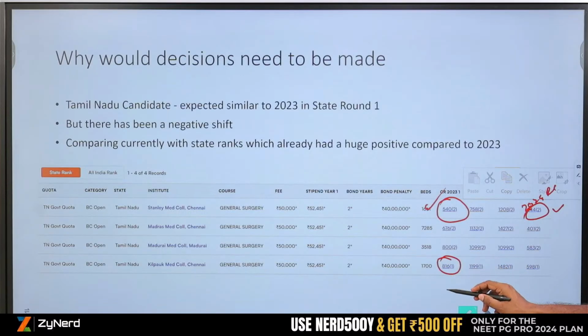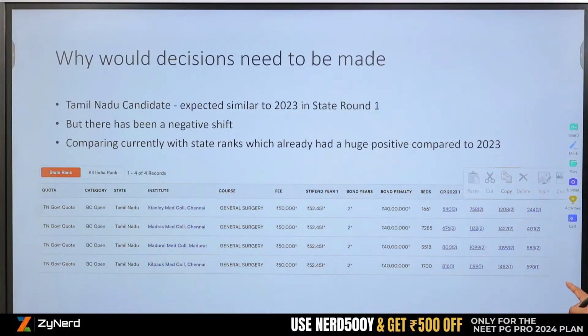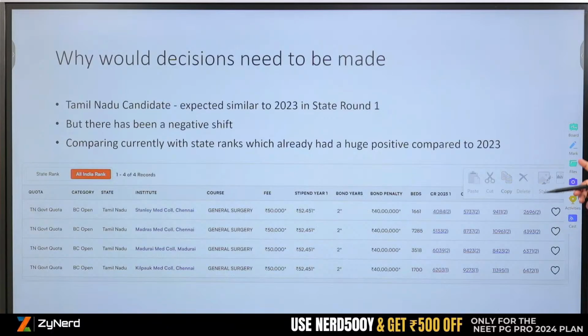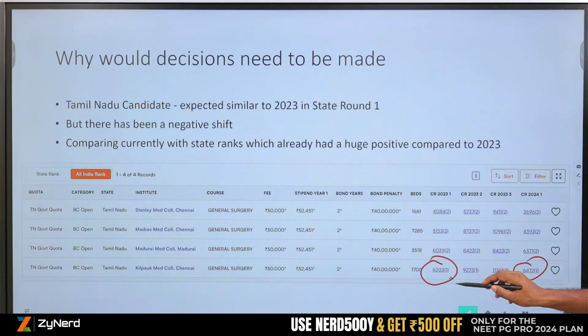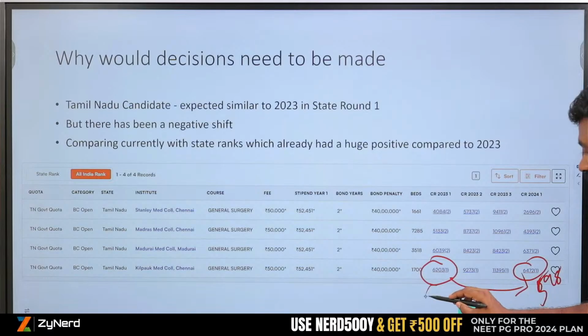Similarly, somebody was expecting Keelpark general surgery at 816, this closed at 598. These are state ranks. I also go back and look at all India ranks. When I am looking at all India ranks, what happens? This particular seat might have gone at a slightly higher all India rank. But what we saw was, this was 598 state rank and this was 816 all India rank, 816 state rank